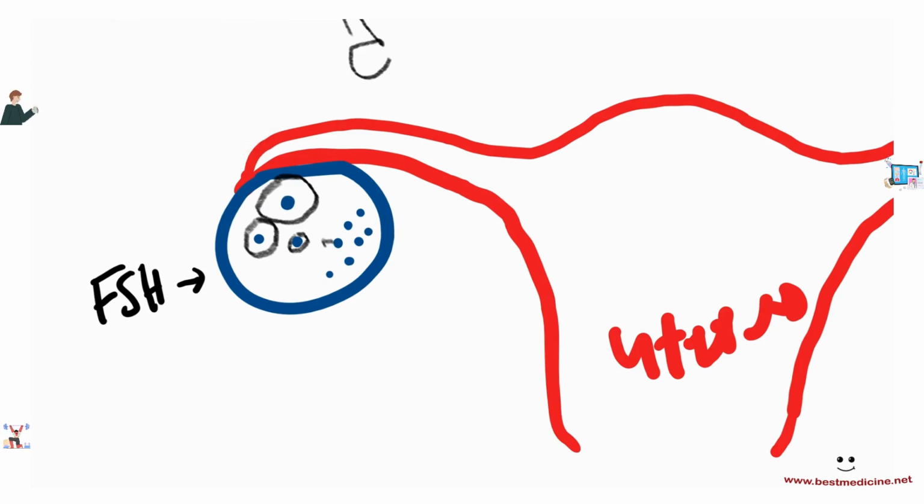So once the follicle is mature, what's going to happen is LH, luteinizing hormone, is going to come in, okay? Now, follicle development usually starts around day 1 of the female menstrual cycle, and approximately on day 14 of a normal 28-day menstrual cycle, the LH surge comes in.